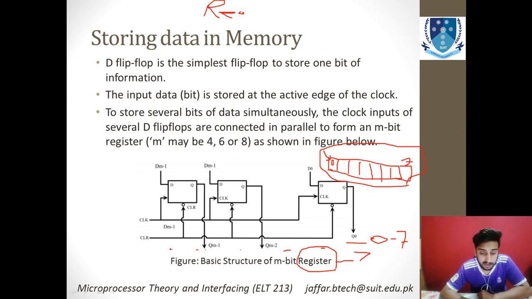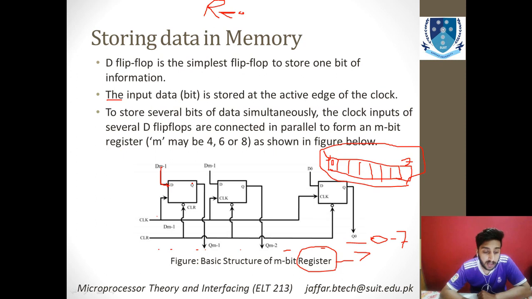You see that starting from Q0 up to as many as you want, the input data is basically stored at the active edge of the clock. If the clock goes high, the input coming from any specific line will be stored.